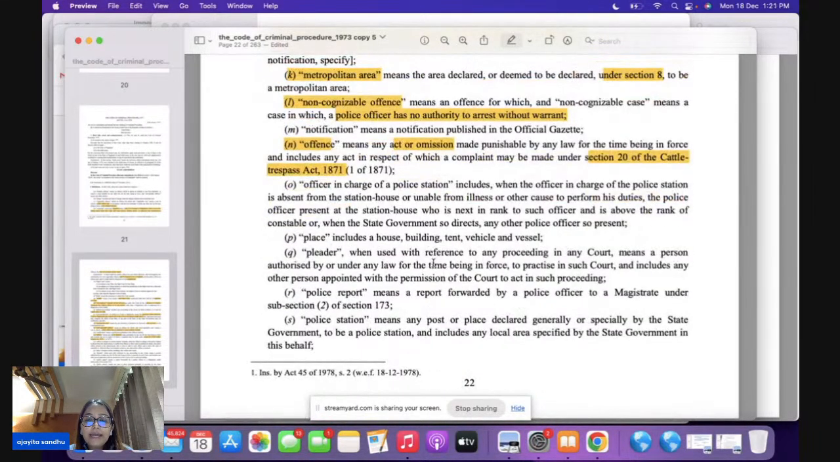Now, at times in exams, you are also asked where do you find police report? Now, 2R. R stands for report, R stands for police report. So, 2R deals with police report. So, where is police report defined? It is defined in 2R. What is a police report? A police report is a report which is forwarded by a police officer to a magistrate. And the section has been mentioned. It is 173 subsection 2.